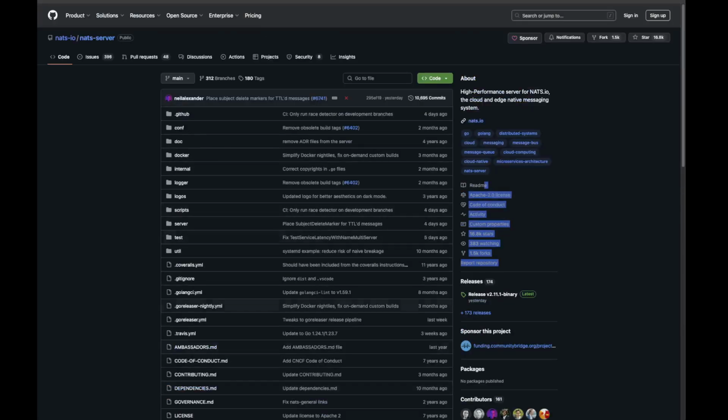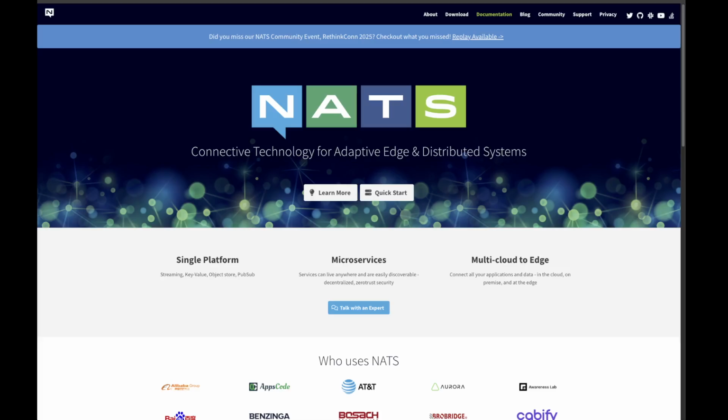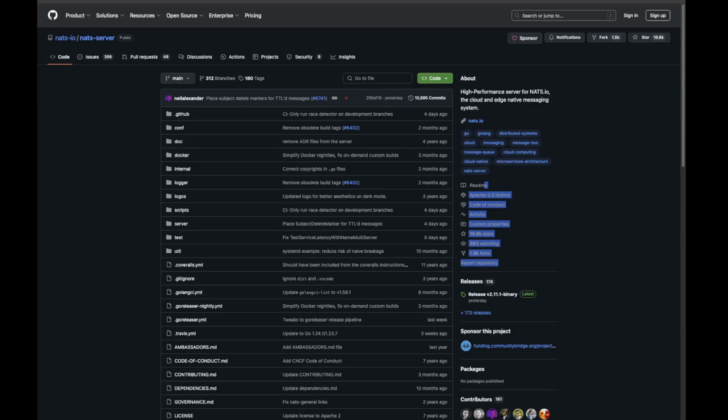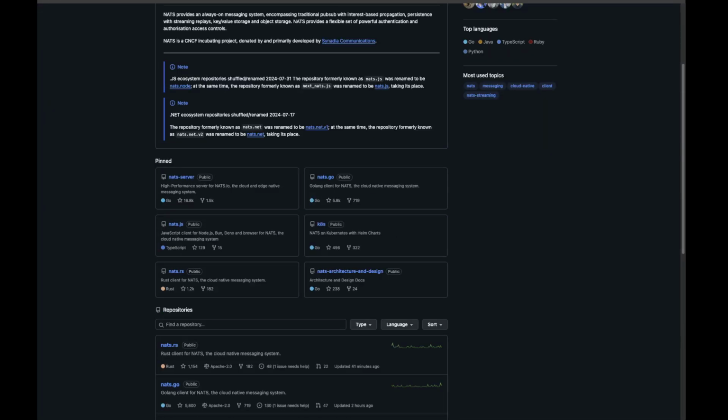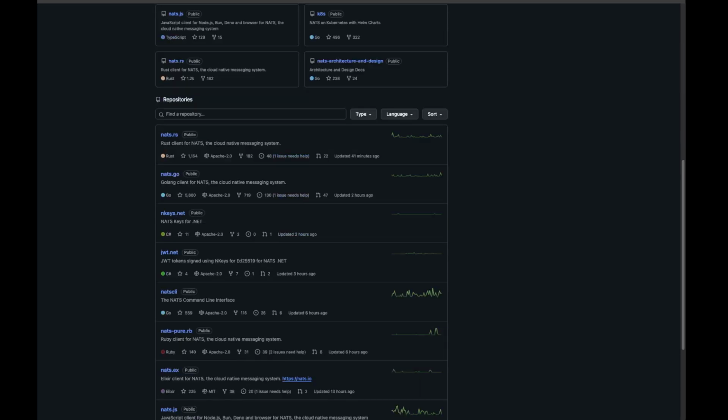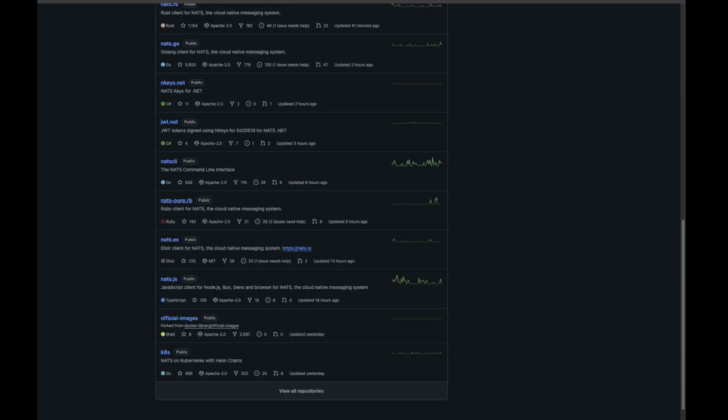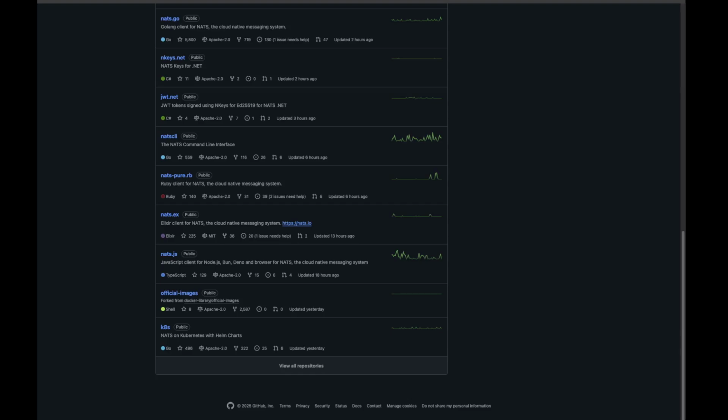All right, it looks like it's written in Go, which is fine. But it has clients written in a multitude of languages: .NET, Java, Go, Rust, Ruby even, holy mackerel, Elixir, and JavaScript or TypeScript. That's the one I'm using, and I'm quite happy with that.